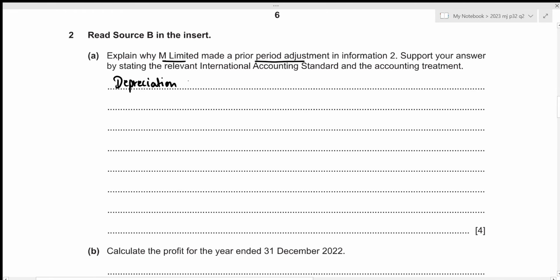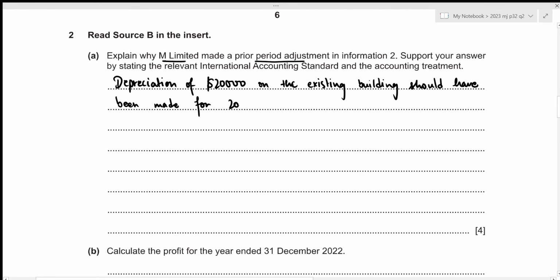So depreciation of 20,000, which you already calculated, on the existing building. This is a building with the cost 400,000. Should have been made for 2021. And this is due to a change in accounting policy.